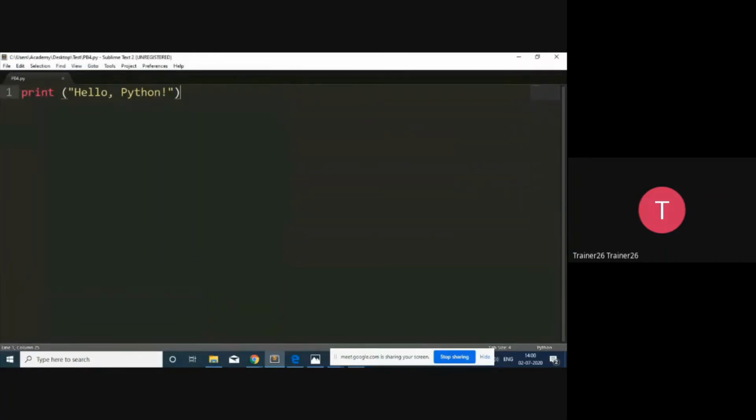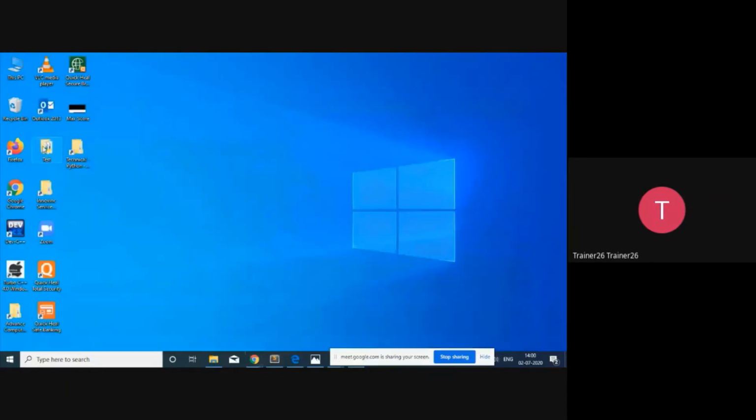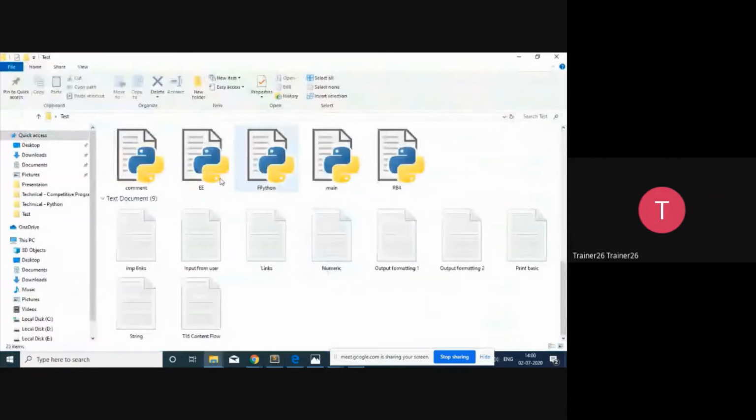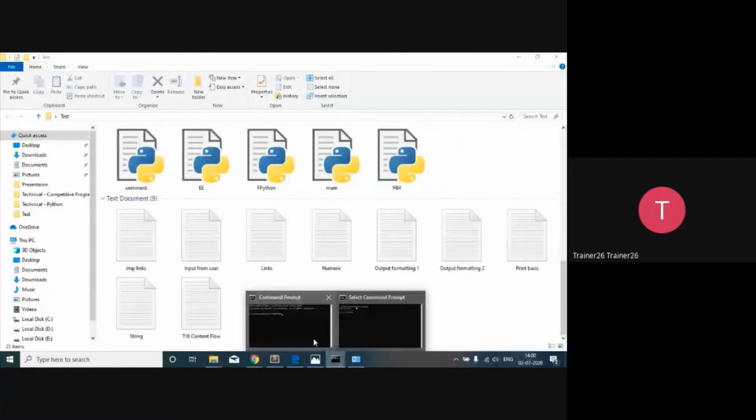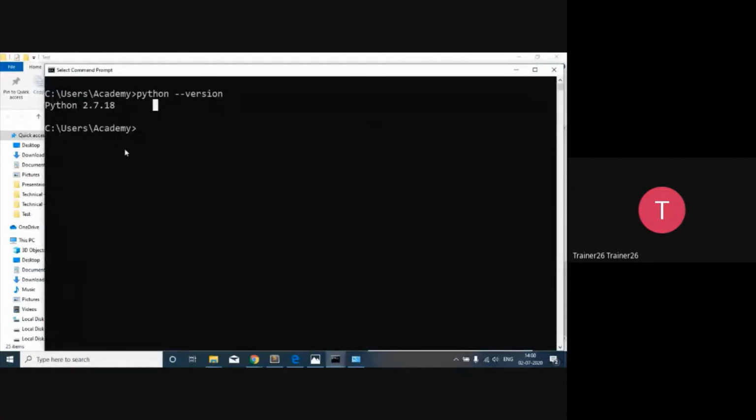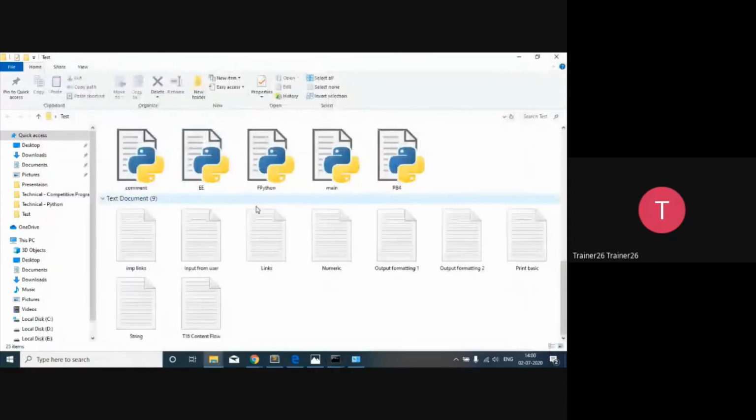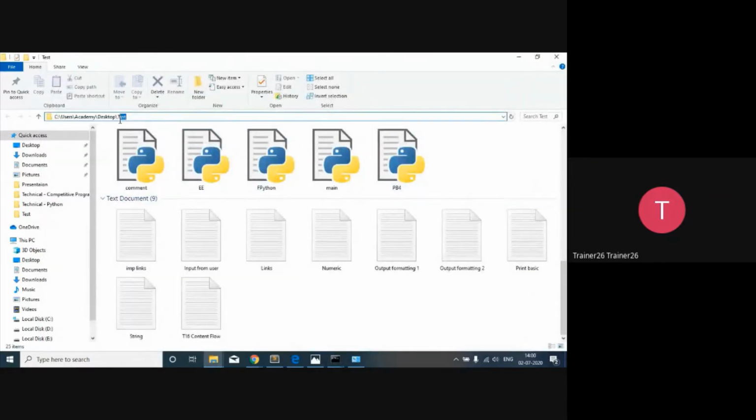So let's go and check that file physically. When we go to the test folder, over here we will get the different files. So one of the files that we created. If you have already installed the interpreter on your computer, it will show in this way. Okay, this is a Python file. So consider that I would like to execute, or interpret, this particular script right now. So again, you are going to go to the CMD, and when you go to the CMD, what I have to do is go to this particular test path. So this is the path of the test folder. So I will go to the CMD.